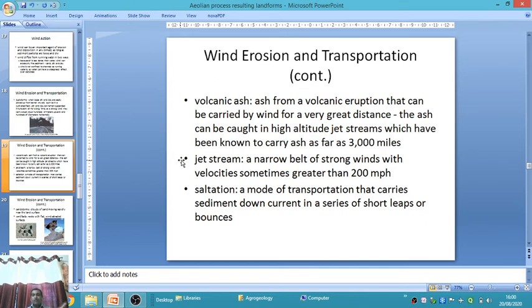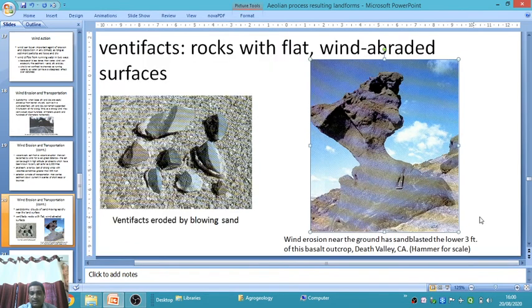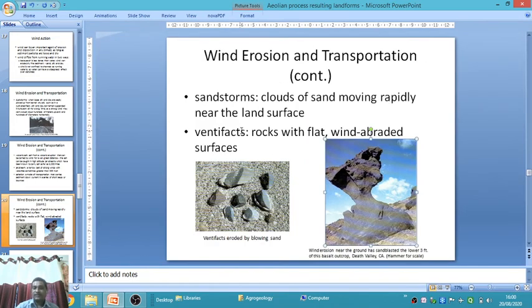Saltation means a mode of transportation that carries sediments down current in a series of sharp leaps or bounces. Then sandstorms: a cloud of sand moving rapidly near the land surface, which forms ventifact-like structures. You should see these types of structures. This is an example of ventifacts. They are formed because soft rock is eroded and hard rock remains, and the resulting structure is called a ventifact, a wind-abraded surface.